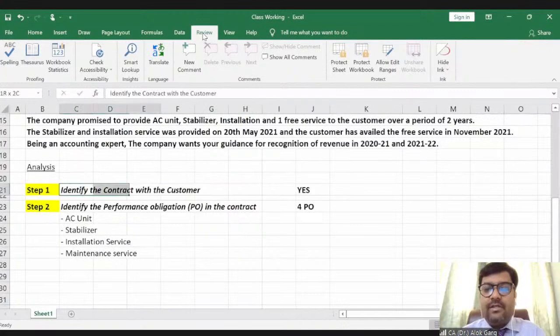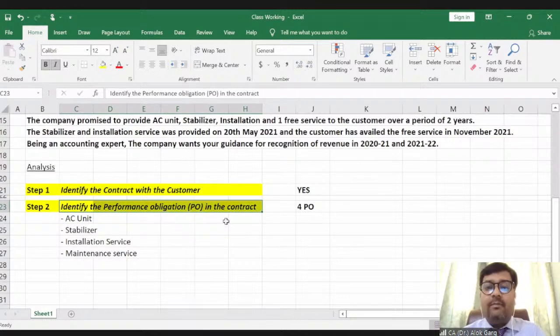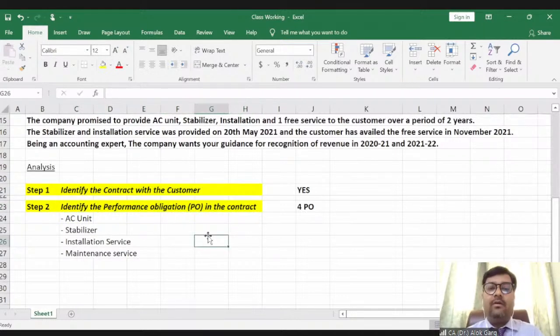So the first step was identify the contract with the customer. The second step was you need to identify the performance obligations in the contract, that is, what are the promised goods or services in the contract, right? So we have done step 1, then we have done step 2. Okay. Then what is step 3?